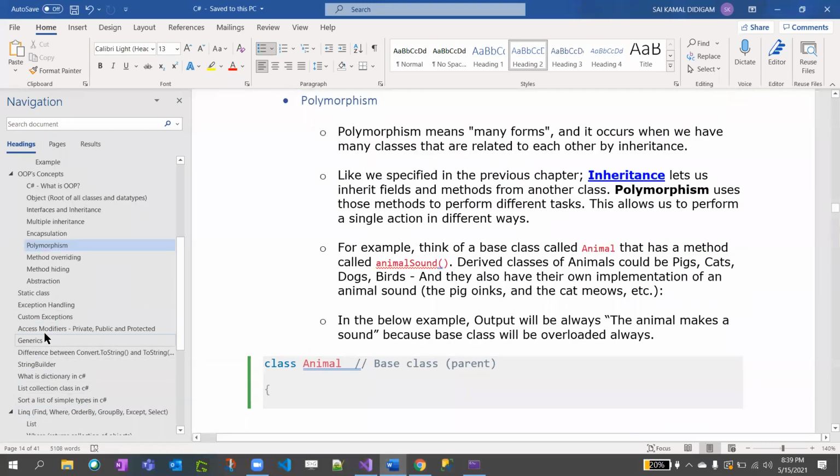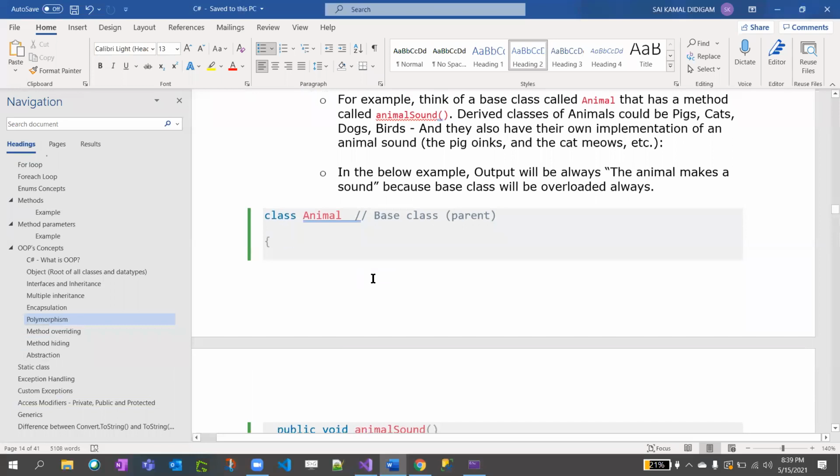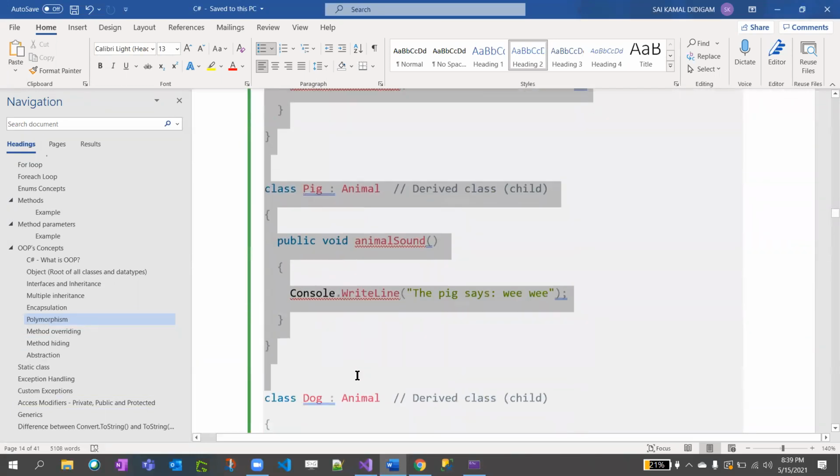I won't go into the access modifiers either. Just go with polymorphism. Poly means many, right? So it can occur many times, related to each class. This is also a kind of inheritance, which I told you about. I'll show you the example.